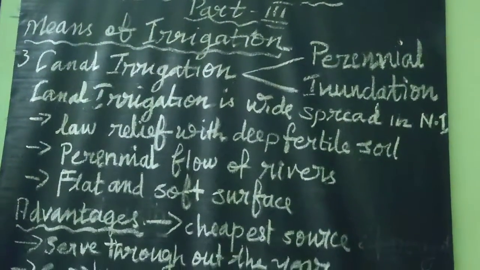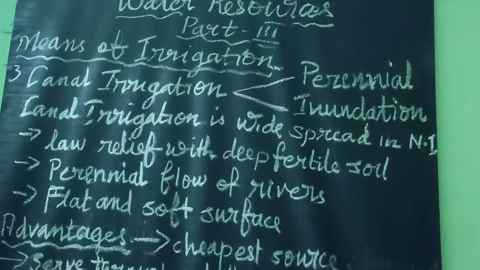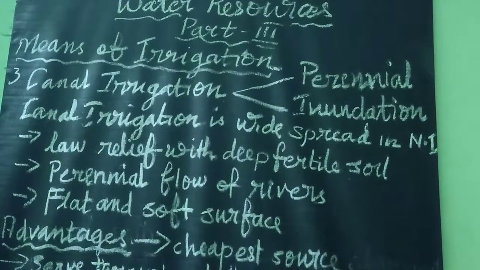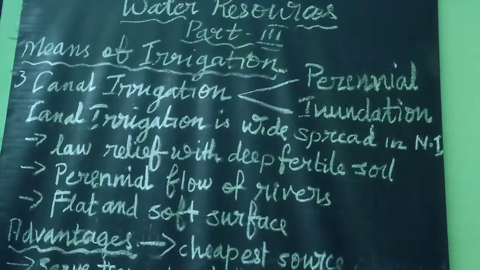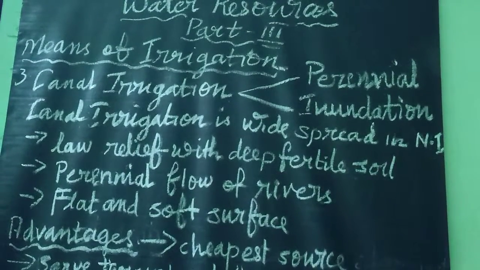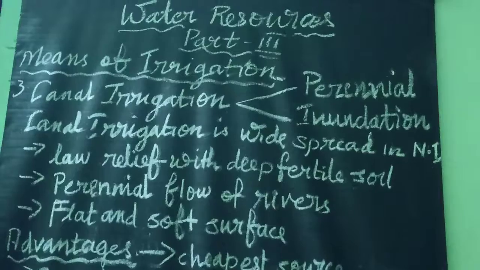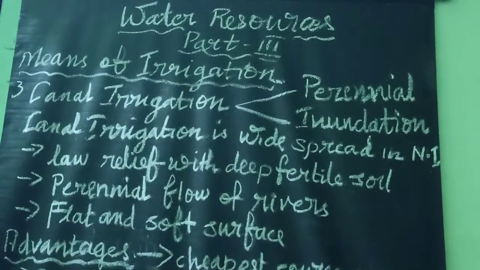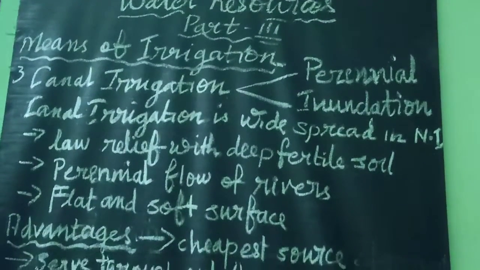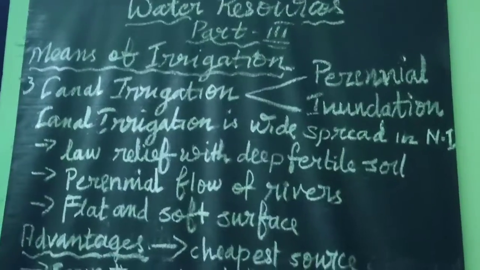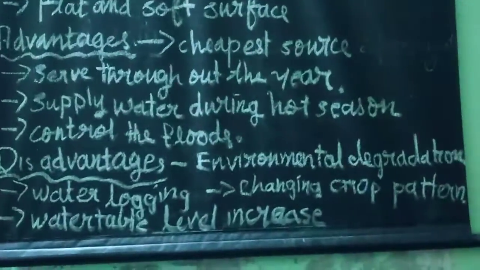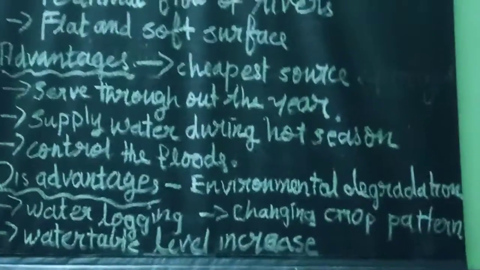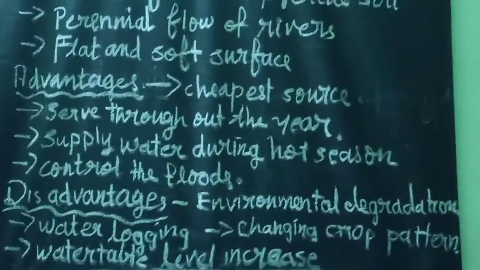These canals are useful throughout the year as they draw their water from perennial rivers, or artificial lakes or barrages constructed across the river. So these canals provide water throughout the year, and agricultural production in areas of uncertain rainfall has increased considerably because of these perennial canals.